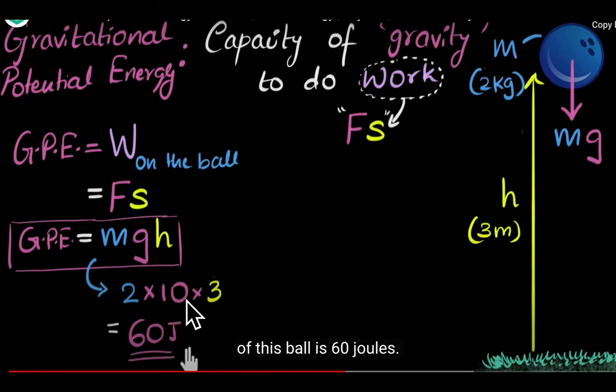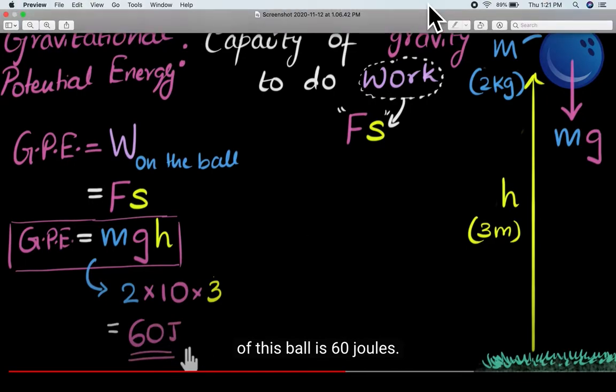So we will take it as 10 and h is 3 meter. So it will come out 60 joules. Because gravitational potential energy is work done and the unit of work done is joules, the unit of energy is also joules. So gravitational potential energy acting on this object is 60 joules.